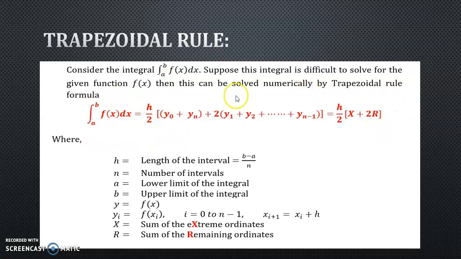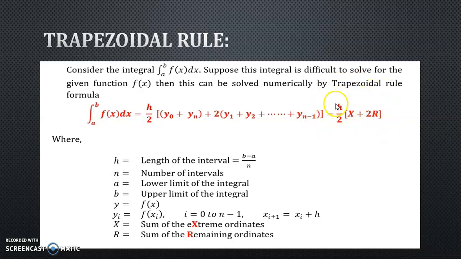Right now you must be thinking, oh my god, this is a bigger formula than the methods that I have learned. But let me assure you that this is going to be very easy for you. So let me read the formula. The first formula: the integration a to b f(x) dx can be obtained by using the formula h/2 into bracket (y0 + yn) plus 2 times the remaining y values, that is y1 plus y2 etc. up to yn minus 1. Okay, this is a shortcut formula.